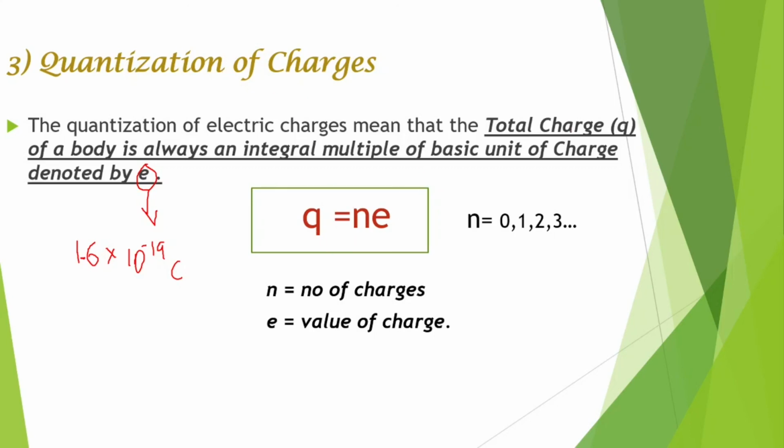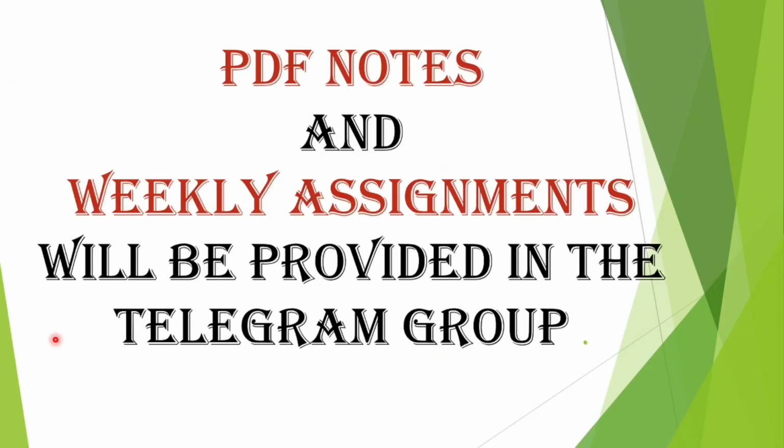So this is the value of e, and the equation of quantization of charge is Q is equal to ne. Just read the definition. It is an integral multiple, that means n times the basic unit of charge denoted by e. So n is the number of charges, n is equal to 0, 1, 2, 3. How many charges are present in the system? For a body, it is n, and e is the value of charge, which is 1.6 into 10 raised to minus 19 coulomb.